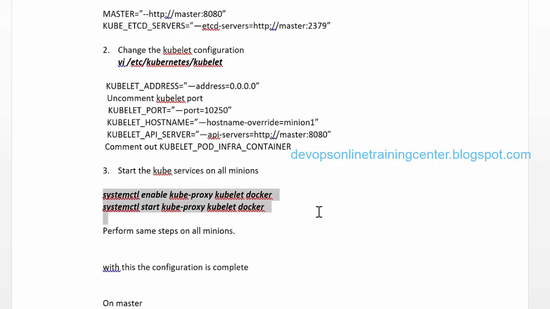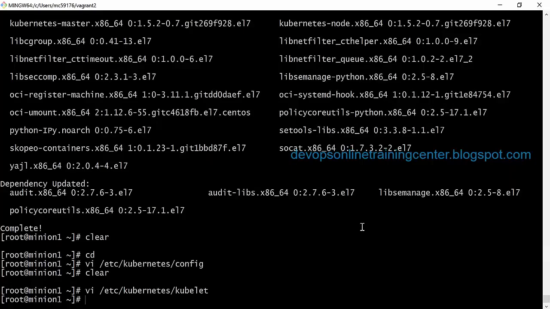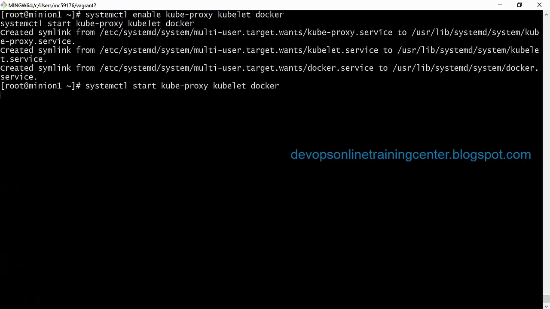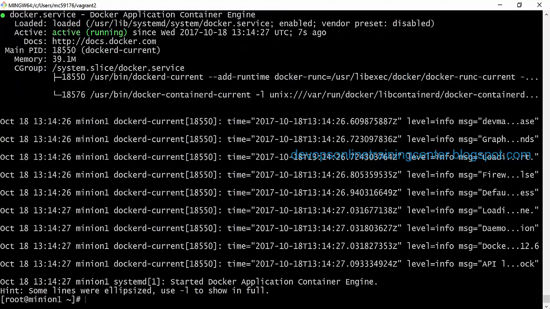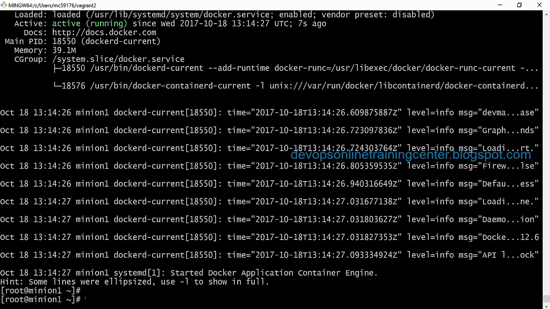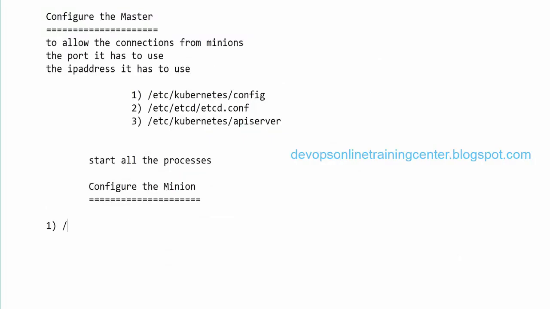We need to start. There are some processes which are running also on minion, that is kube proxy, kubelet and docker. So let us see what is the status. I just started them, enabled them, and I'll check the status. So all three should be running. Okay, so all three are running. So this is the configuration which we need to make on the minion, right?